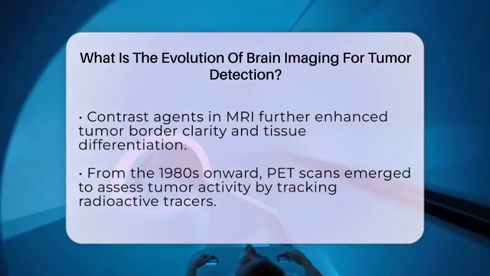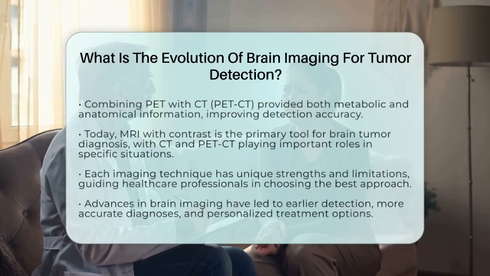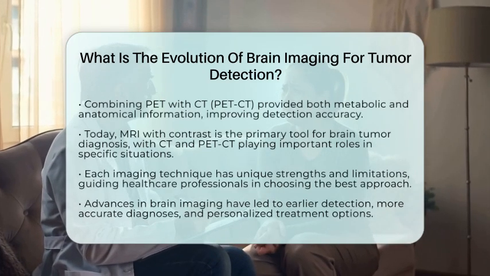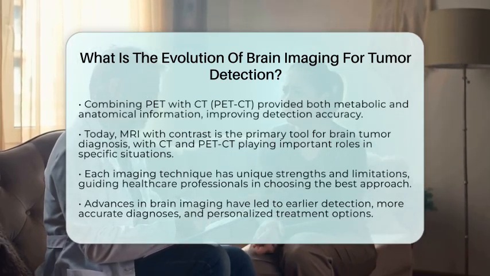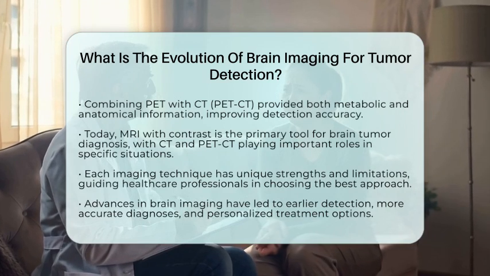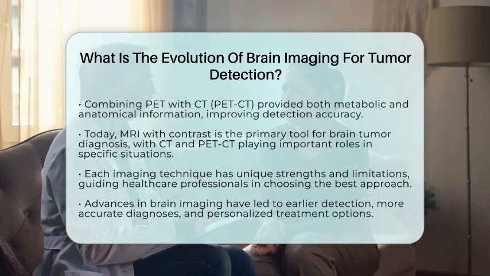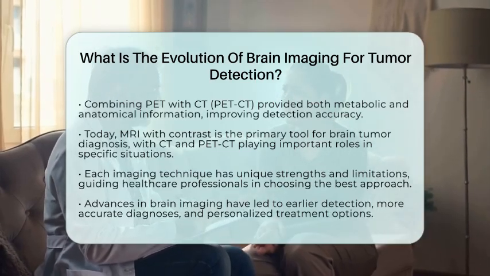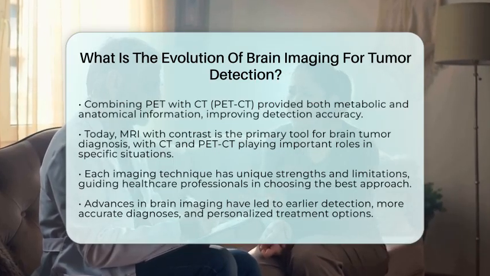Today, MRI with contrast remains the gold standard for brain tumor diagnosis because of its high resolution and safety. CT scans are still useful, especially in emergency settings, for quick assessments. PET-CT helps in understanding tumor activity and detecting metastases. These technological advances have transformed brain tumor detection from invasive, indirect methods into precise, non-invasive procedures.